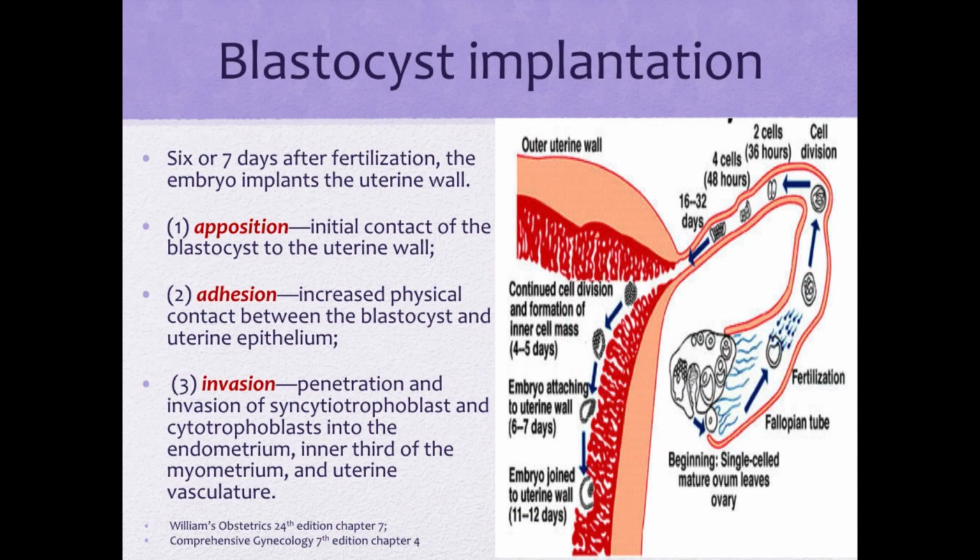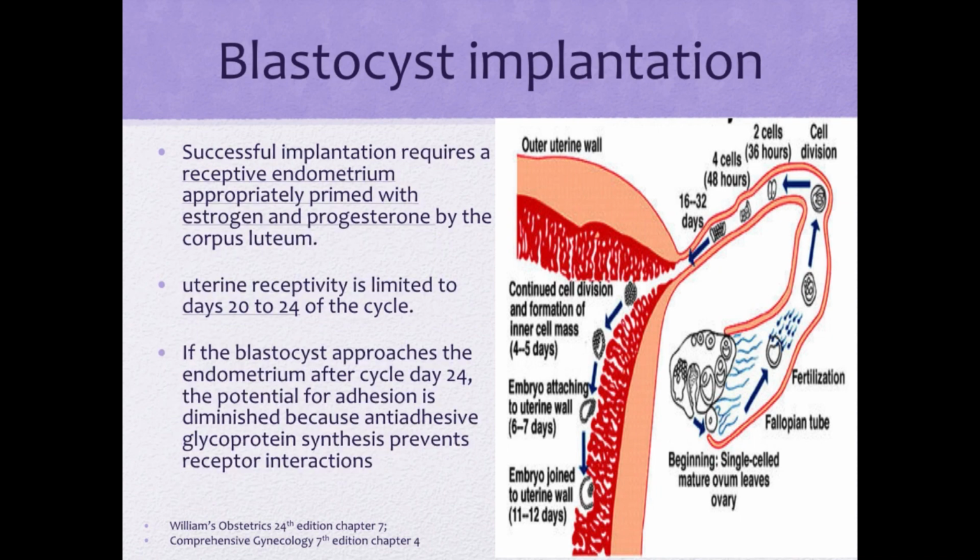6 or 7 days after fertilization, the embryo implants in the uterine wall or the endometrium, and it is composed of 3 steps. First, apposition, which is the initial contact of the blastocyst to the uterine wall. Second is adhesion, where there is increased physical contact between the blastocyst and the uterine epithelium. And lastly, invasion, which is the penetration and invasion of the syncytial trophoblast and cytotrophoblast into the endometrium, the inner third of the myometrium, and the uterine vasculature.